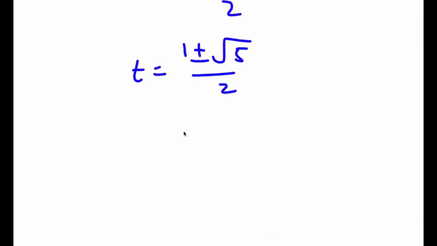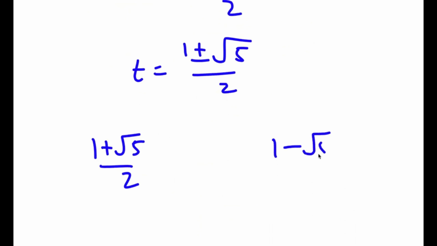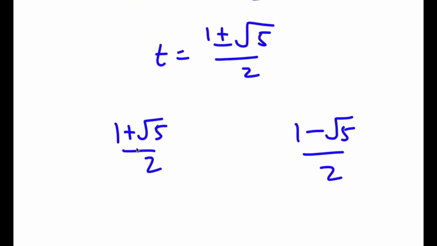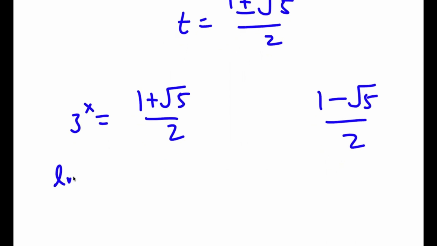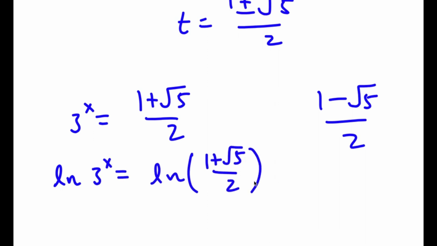So now we come over here to the two solutions of t. We have 1 plus the square root of 5 over 2 and 1 minus the square root of 5 over 2. So if 3 to the power of x is equal to 1 plus the square root of 5 over 2, to solve this, I'm going to first take the ln on both sides. So I have ln of 3 to the power of x is equal to ln of 1 plus the square root of 5 over 2.